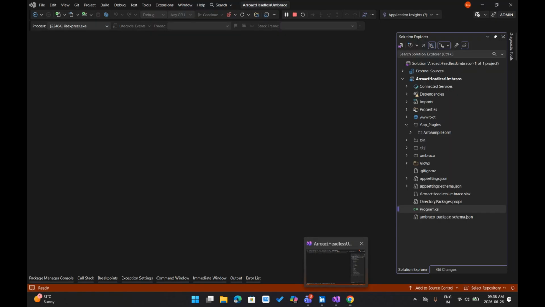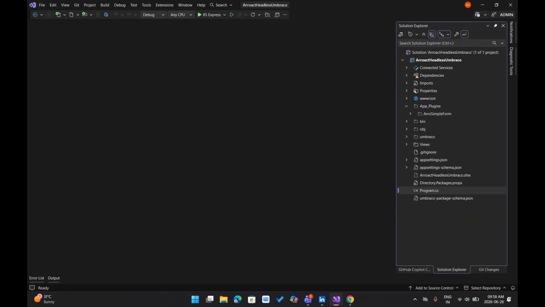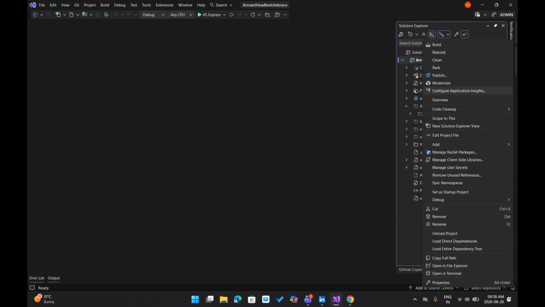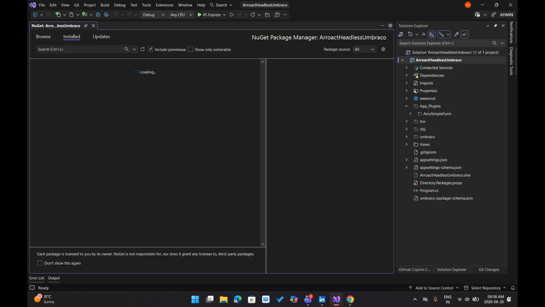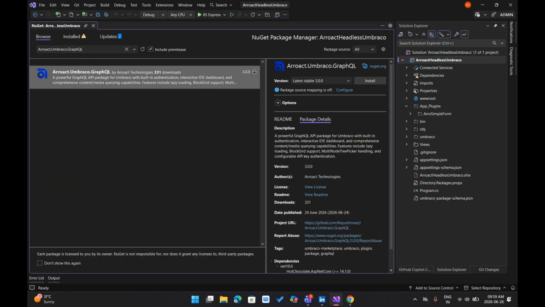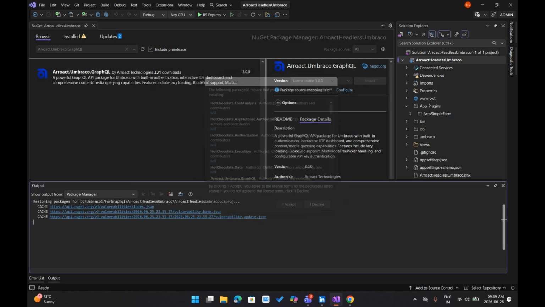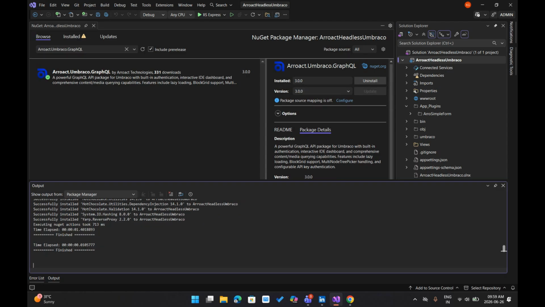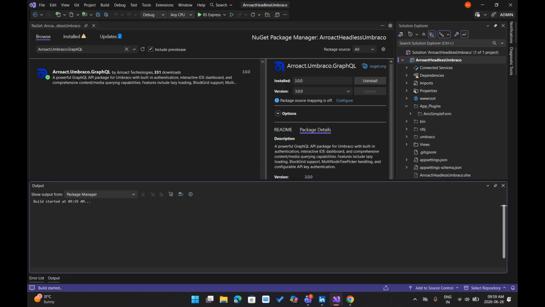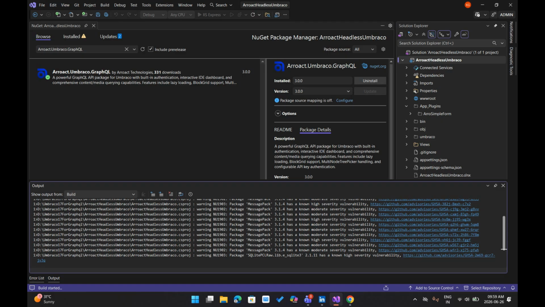Let's start by installing our package in our project. For that you need to go to manage NuGet packages and install the Arroact.Umbraco.GraphQL package. Search for this package, find a suitable version and install it in your project. Once installed, build the entire project and run it. Let's wait for the project to be up and running.